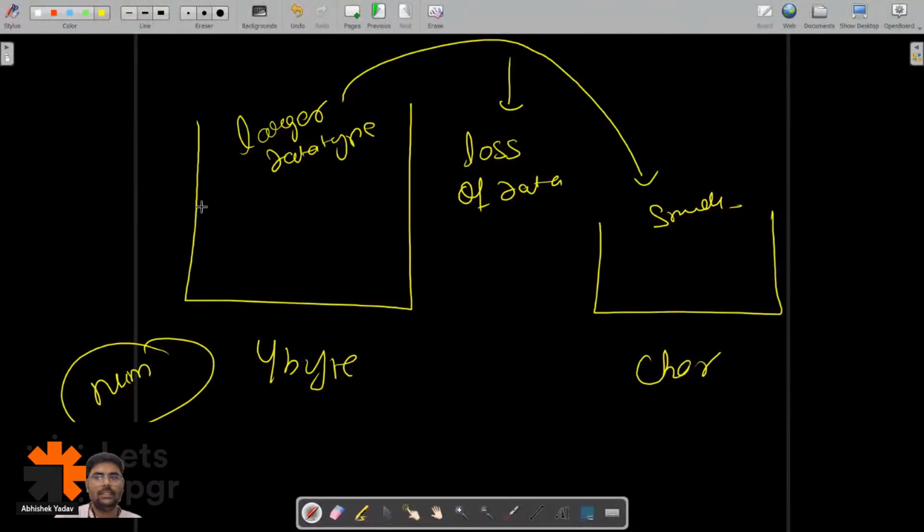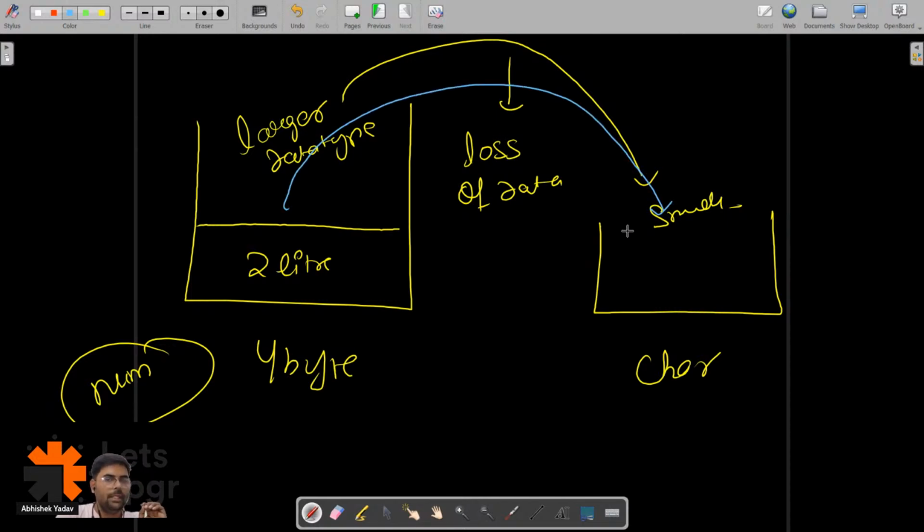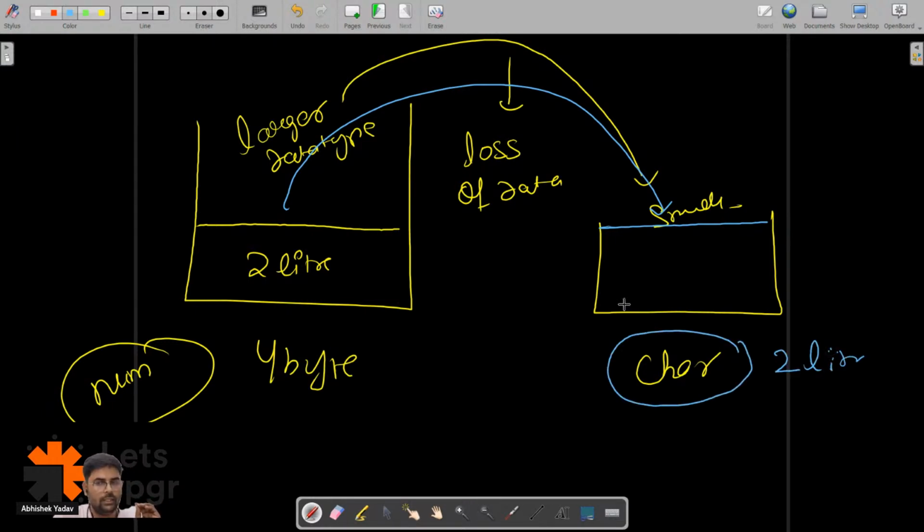Okay, so here you can see, if I have 2 liters of water in my 4 liter container, what will happen? There will be no overflow of data, right guys? There will be no overflow of data because the capacity of this container is 2 liters, right? So that's why when I'm trying to store this 98 in this container, I'm getting B as the answer.